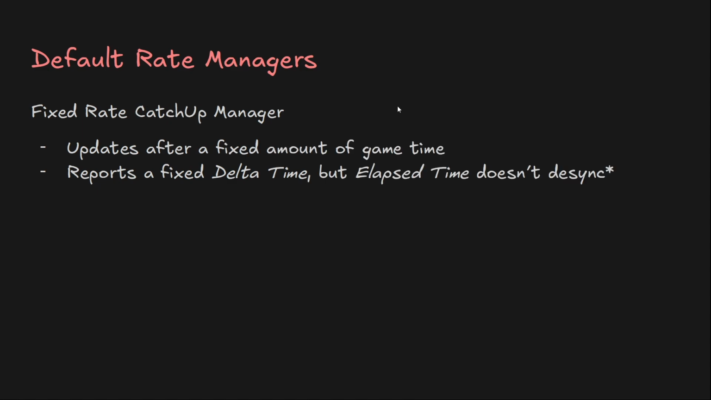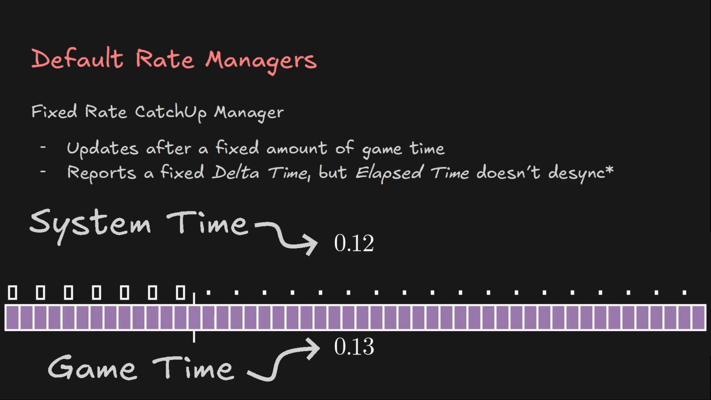There is also the fixed rate catch-up manager, which works like FixedUpdate in regular Unity. If this is set to 50 frames per second and the game runs at 100 frames per second, then this will run every other frame instead.